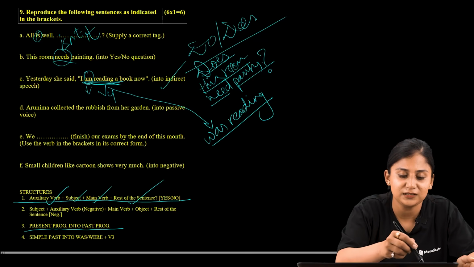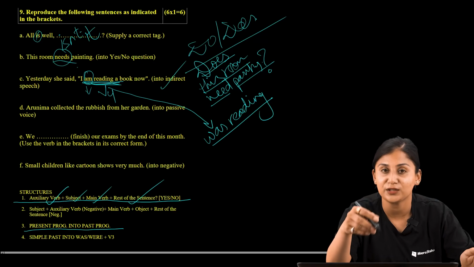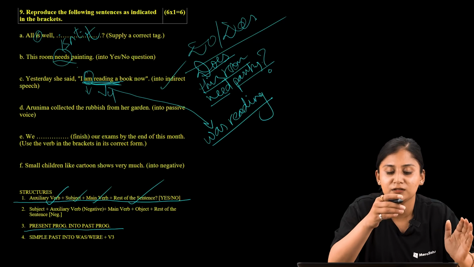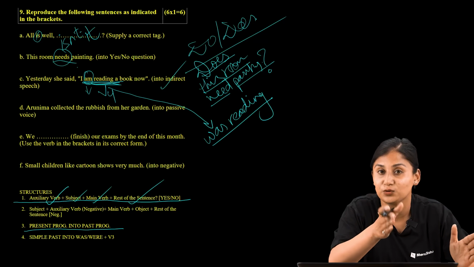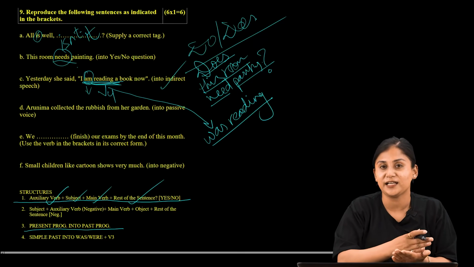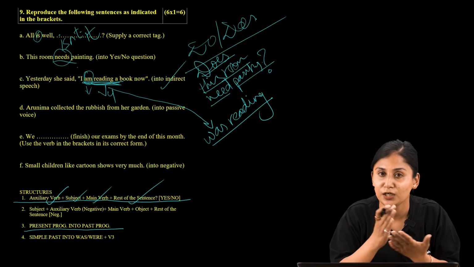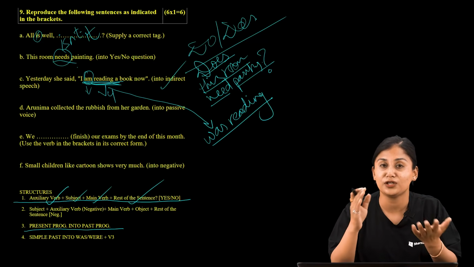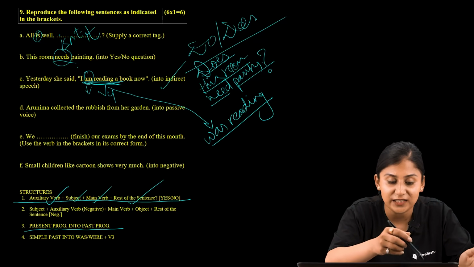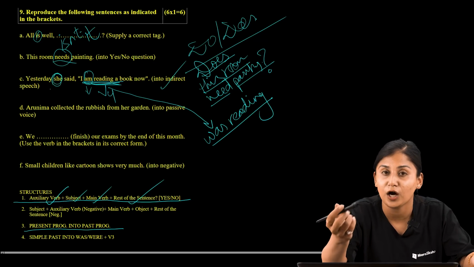Now let us change the pronouns and all. So, yesterday she said. In indirect speech, we are reporting something that has been said to us. Whenever we are changing into indirect speech, always remember that you are reporting the statement that has been said to you by somebody. You should also be watchful about changing the pronouns, and the time factor also changes. So here, yesterday she said. Who said? She is the one who said. What she said? I am reading a book now.